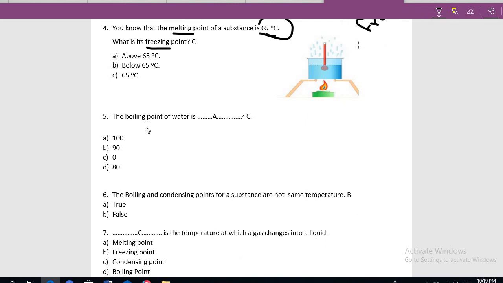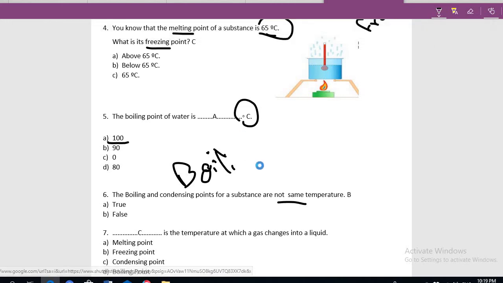The boiling point of water is 100 Celsius. The boiling point and condensing point of a substance are the same. So when the water starts to turn into gas, this process is called boiling.